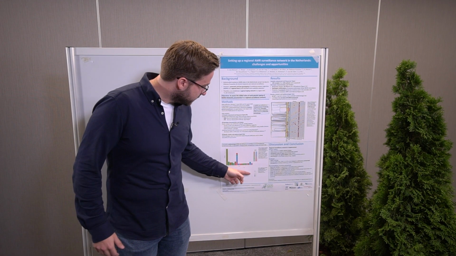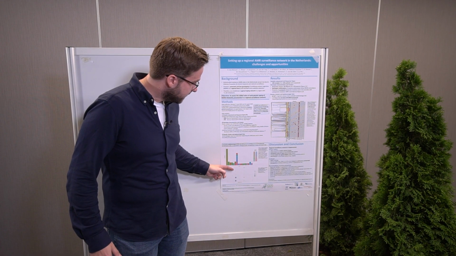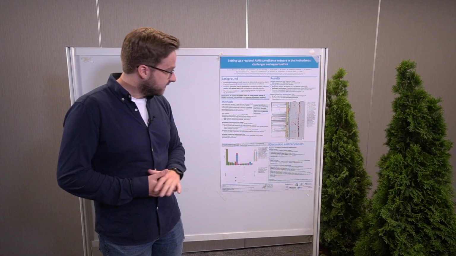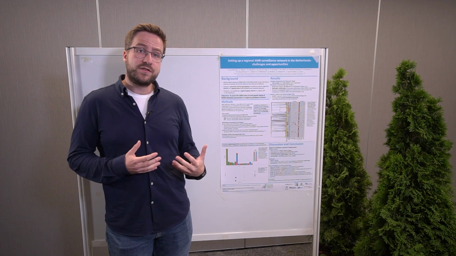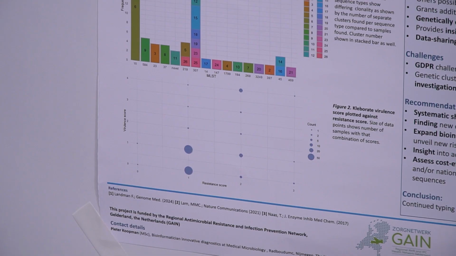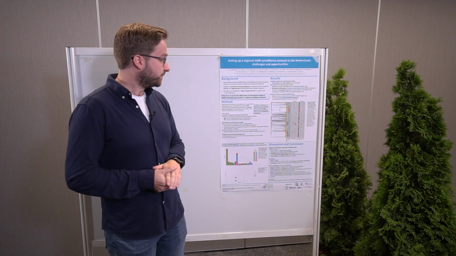And if we then look to the top 2 rows of this figure, we see especially here that if there's a high virulence score in Collaborate, we actually also see that there's a carbapenemase producing phenotype. And this is interesting to see why these potentially hypervirulent Klebsiella pneumoniae are also highly resistant. So we need to investigate this further in our data.